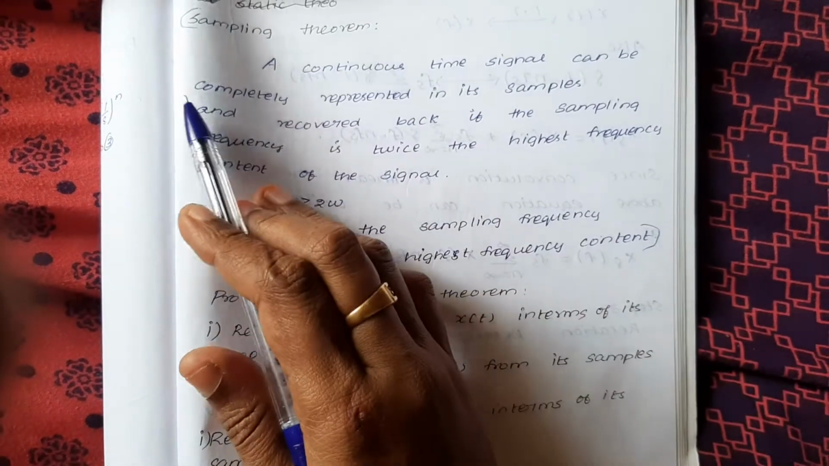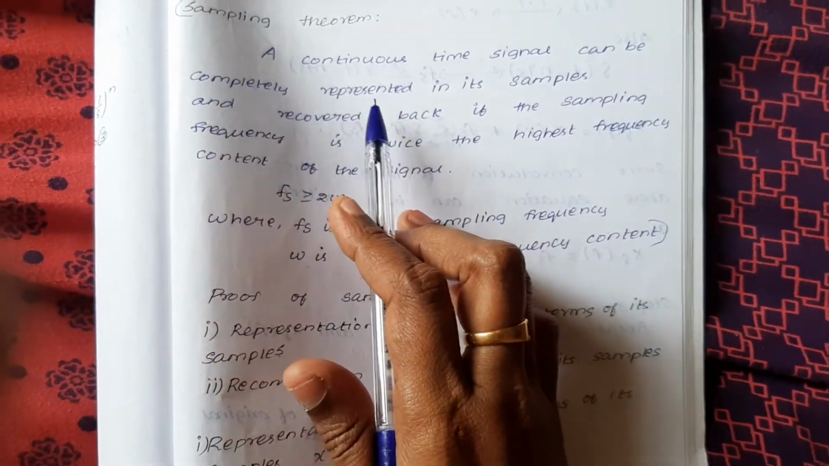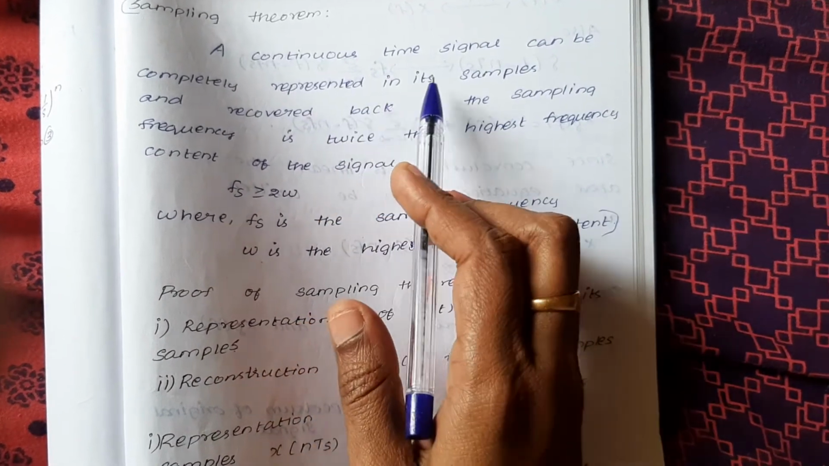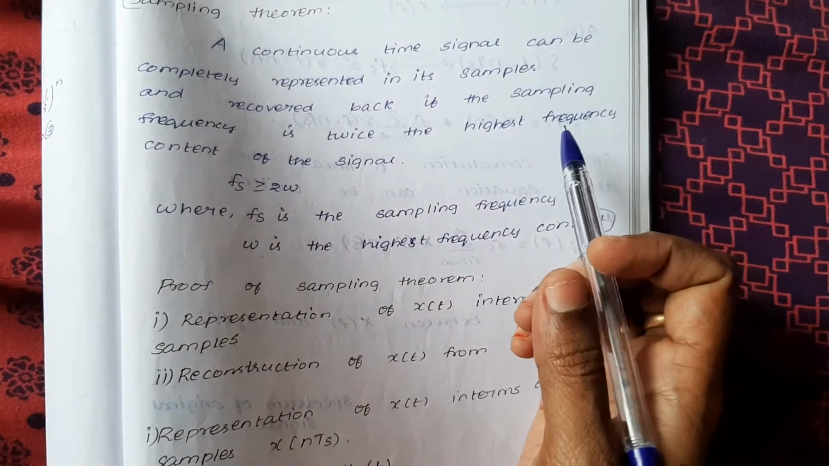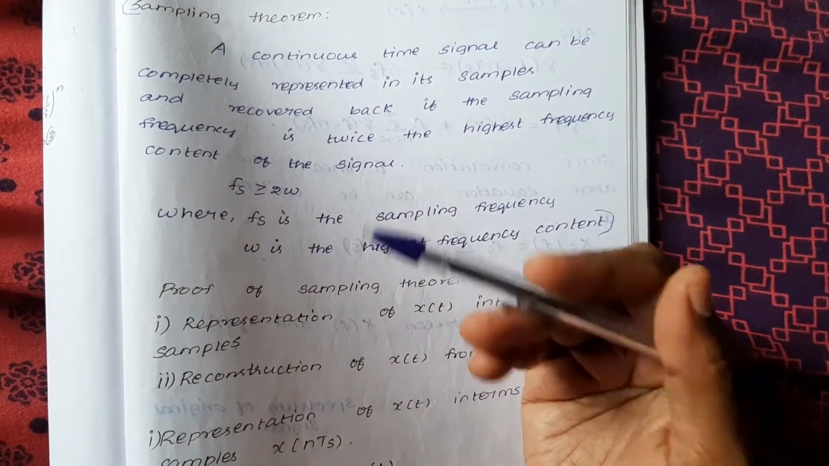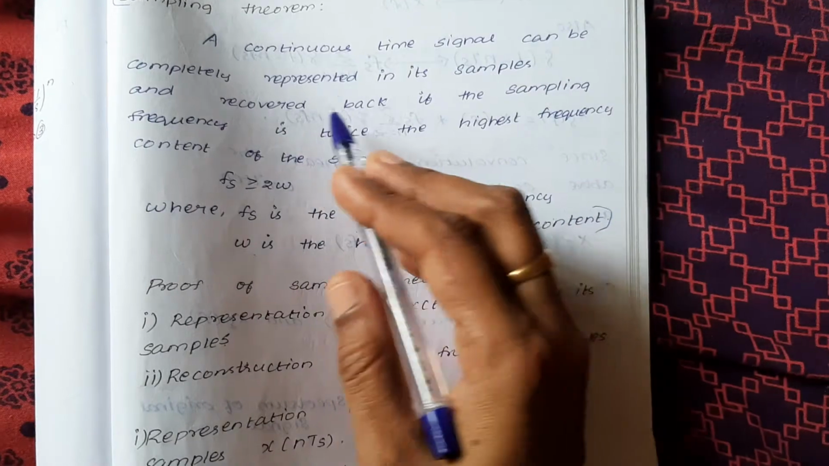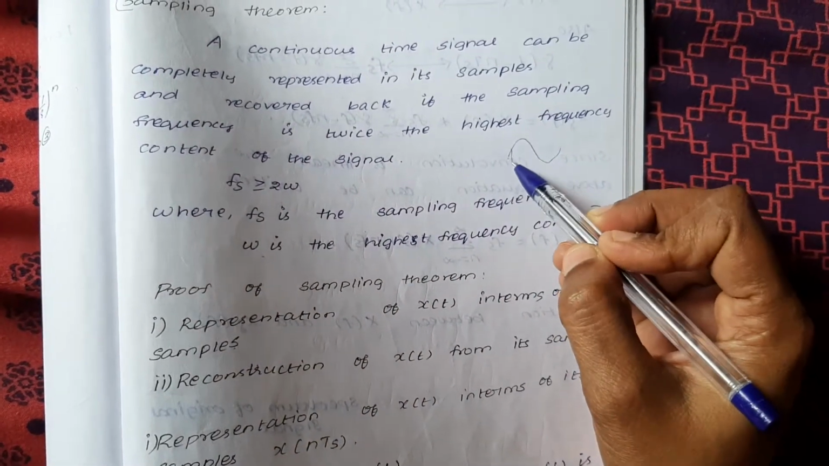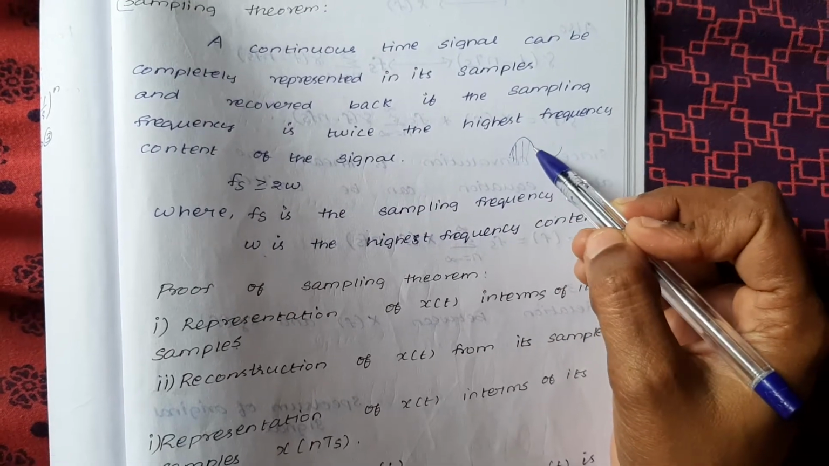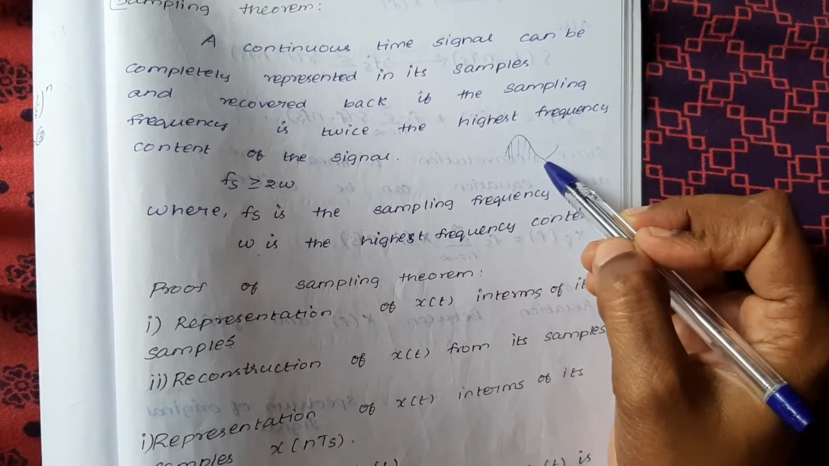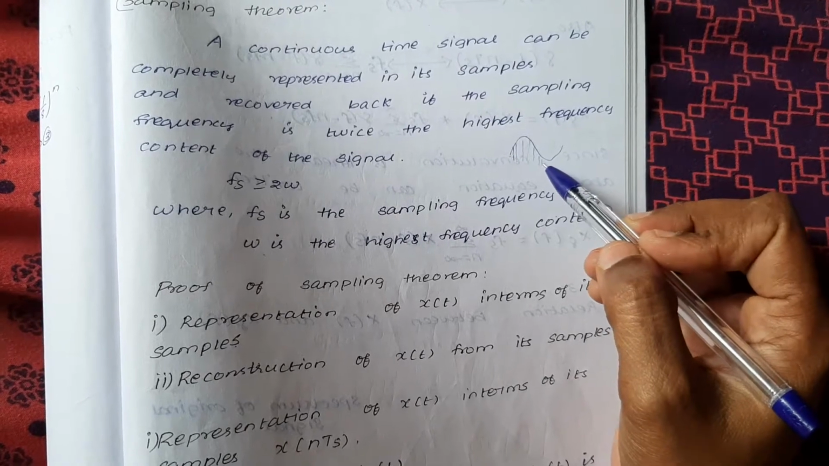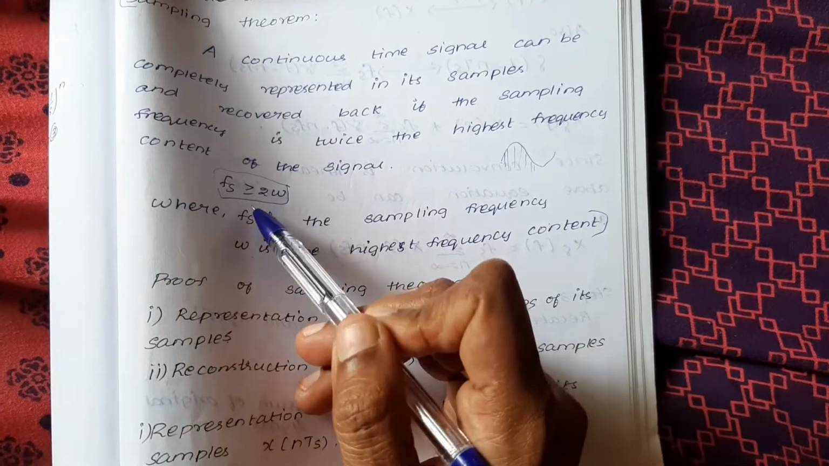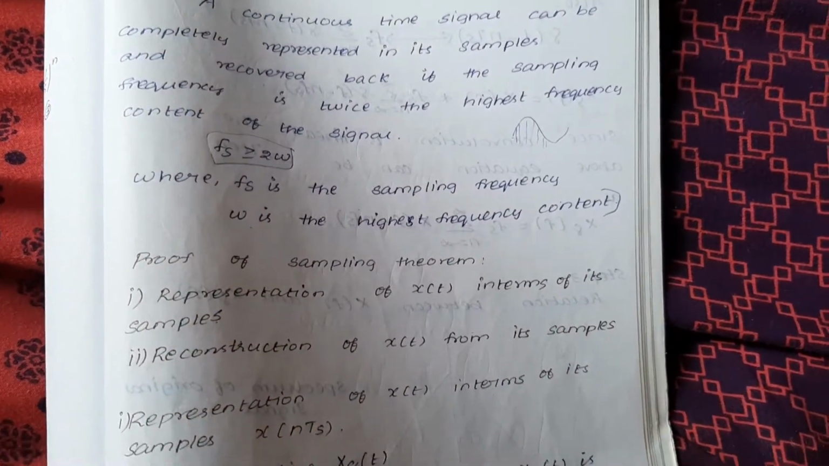So listen students, next we can see about the sampling theorem. What do you mean by sampling theorem? A continuous time signal is converted to the digital signal. We want to recover back that signal, which is represented by samples. If you take a continuous time signal, it is divided into samples and you want to recover it back. That is sampling. The main condition for the sampling theorem is fs is greater than or equal to 2 omega.